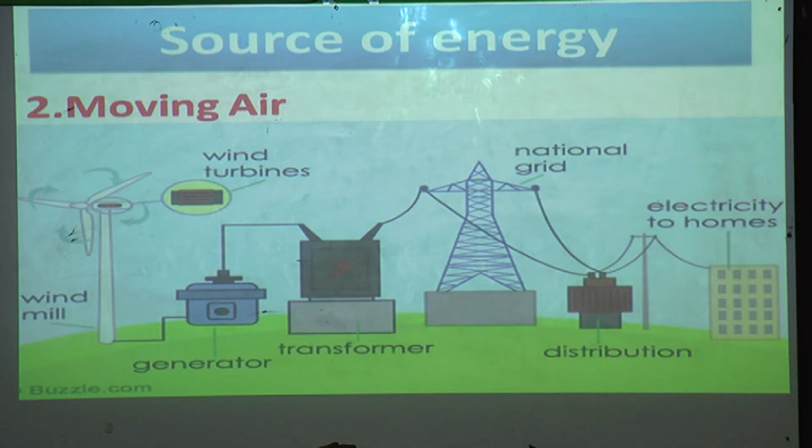With the help of the wind, the fan will move. At that time the wind turbines turn on, and afterwards it transfers to the generator, and from the generator it transfers to the transformer. And from the transformer it goes to the national grid. From the national grid to the distribution, and that distribution distributes the electricity to our homes.